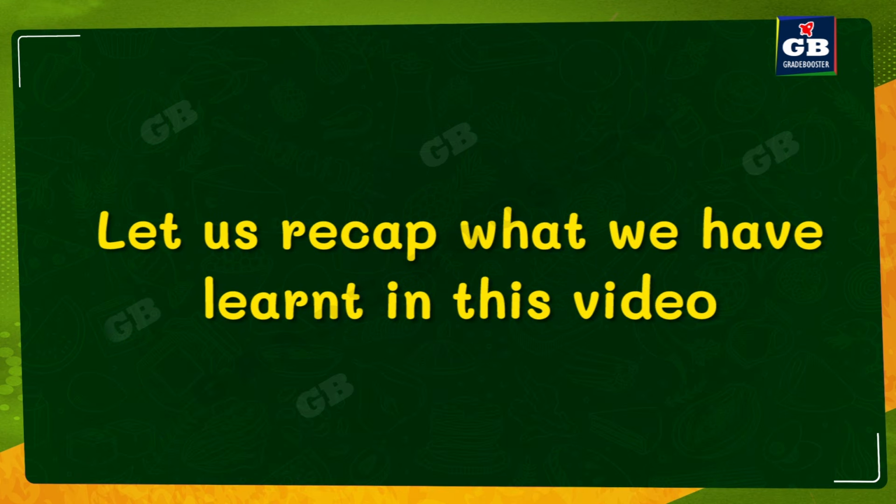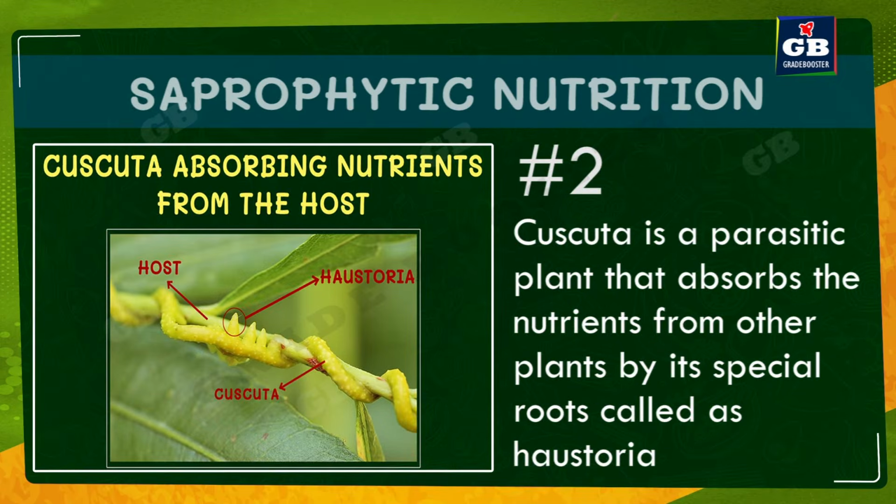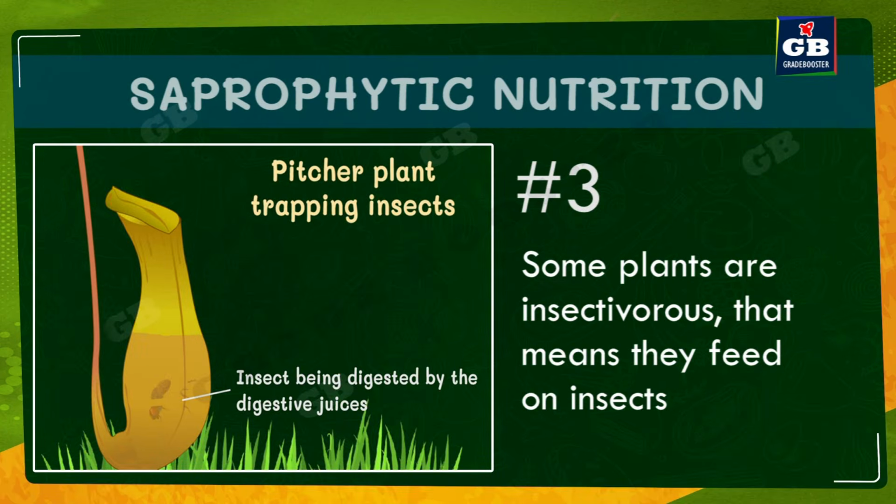Let us recap what we have learnt in this video. All plants are not autotrophs. Certain plants follow heterotrophic mode of nutrition. Cuscuta is a parasitic plant that absorbs the nutrients from other plants by its special roots called haustoria. Some plants are insectivorous, that means they feed on insects.